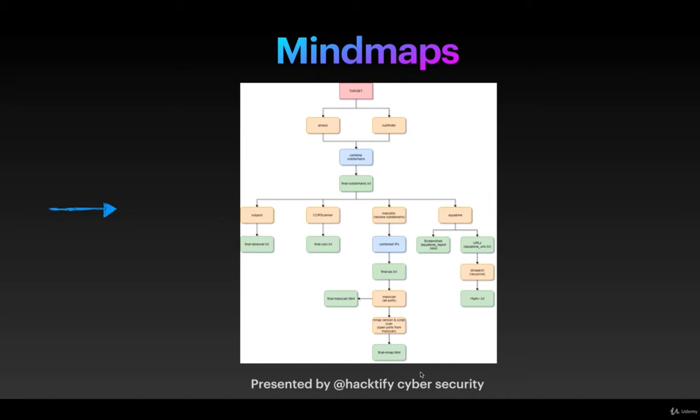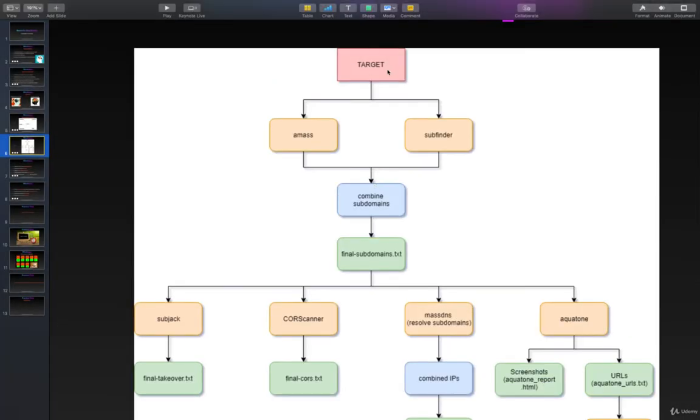So let me just zoom this. As you can see over here, whenever we have a target, according to this mind map, we run Amass onto that and Subfinder. We have already seen running these specific tools in our previous videos. So by doing this, we will get a list of subdomains.